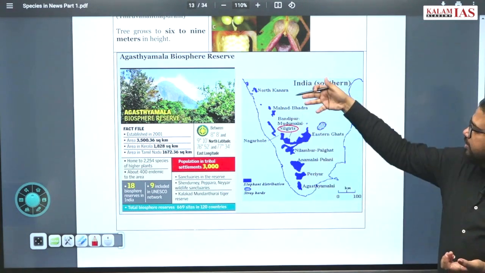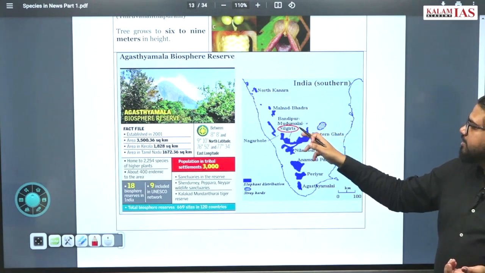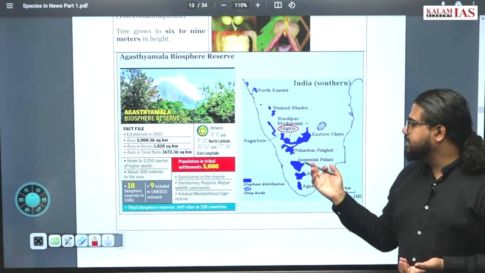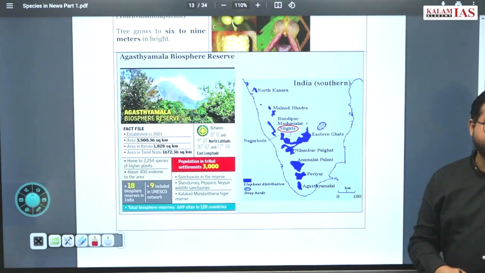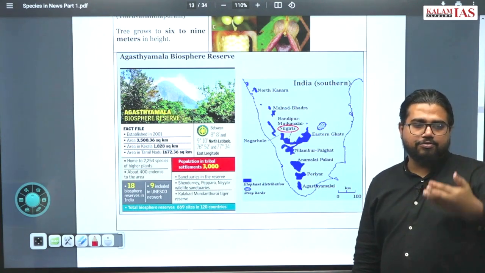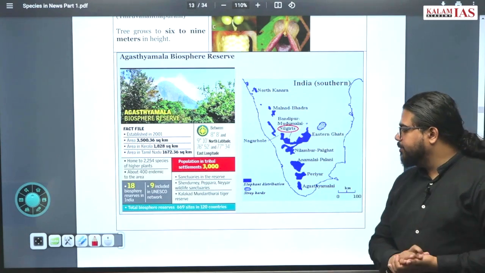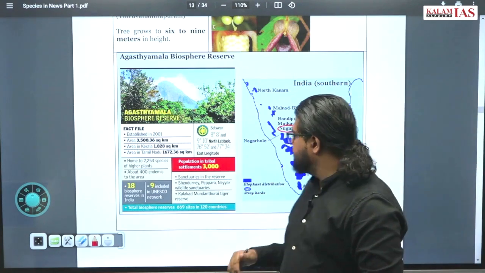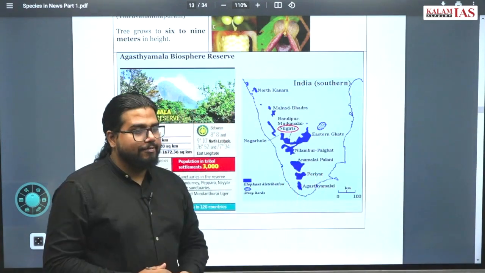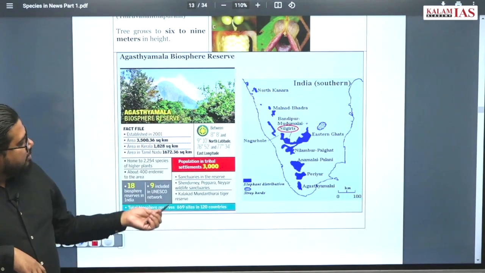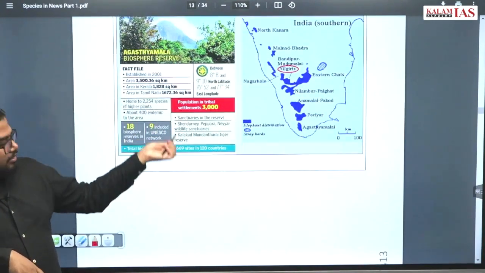So the order goes from Bandipur National Park, Mudumalai, Nilgiris, to the Eastern Ghats. If a question asks you to arrange these from north to south or south to north, you should be able to identify it. Agasthyamala is in the lowermost part of the Western Ghats ranges. The rest of the details you can read from here.